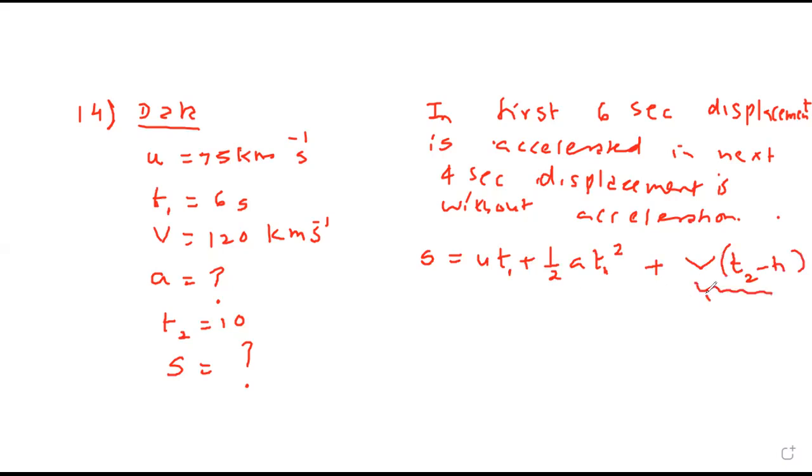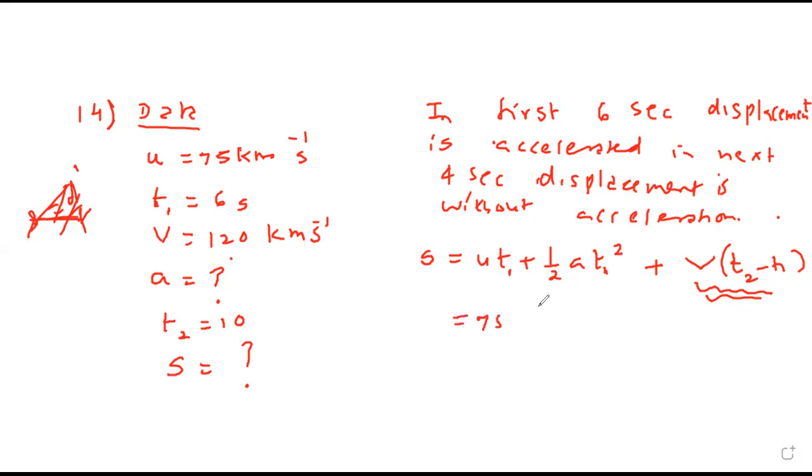This second part, everybody followed? No, sir. The first part's acceleration formula is ut plus half at square. Then it moves uniformly. Uniform means speed is distance upon time, so distance is speed into time. Speed becomes 120 and it remains for 4 seconds. Clear? Yeah.